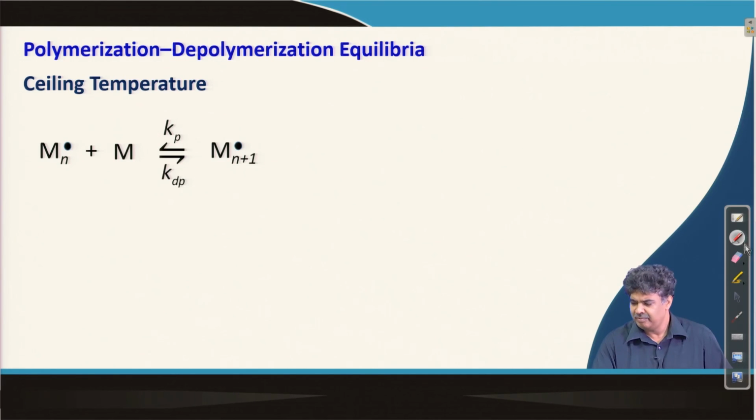There are some monomers for which Tc is very low.